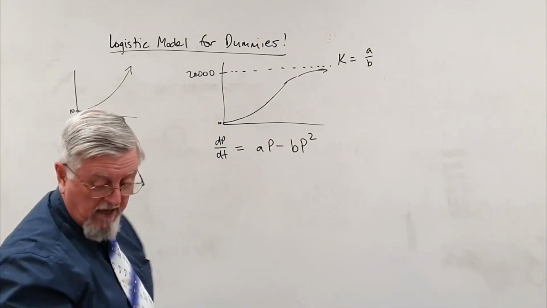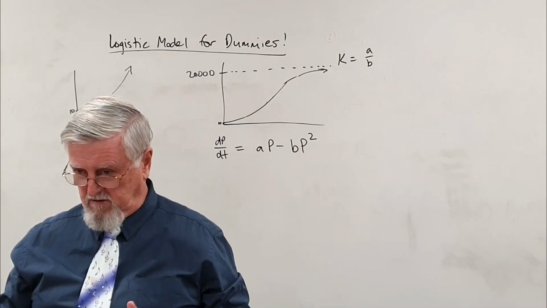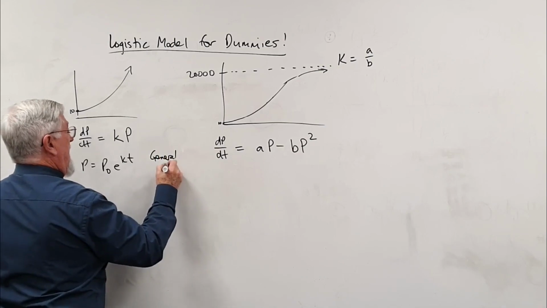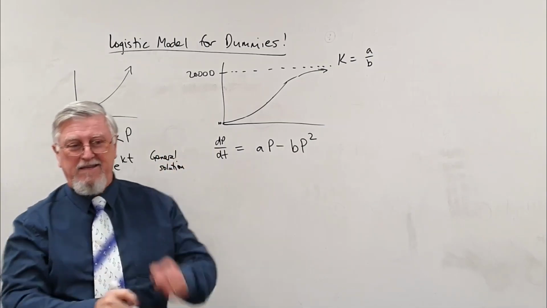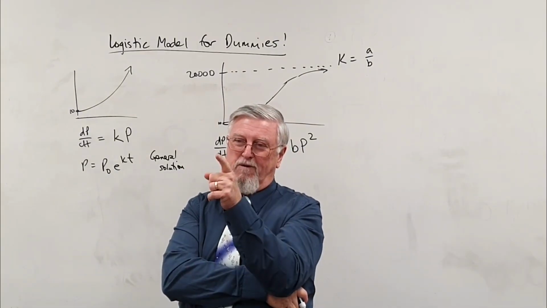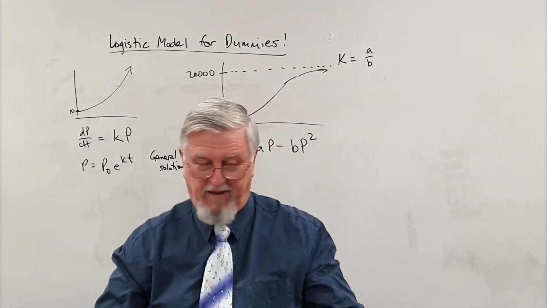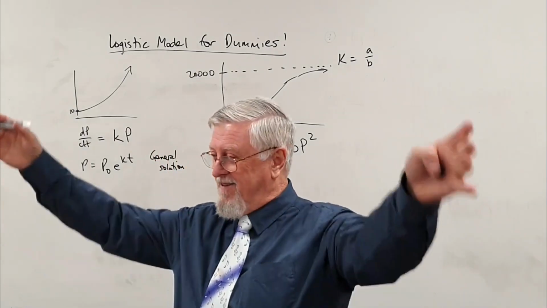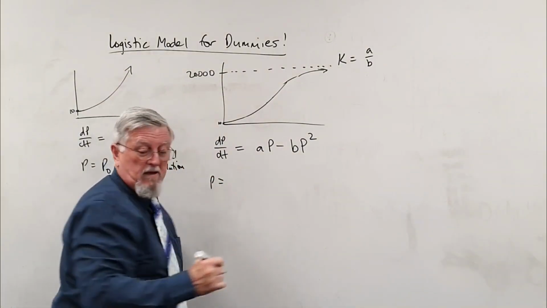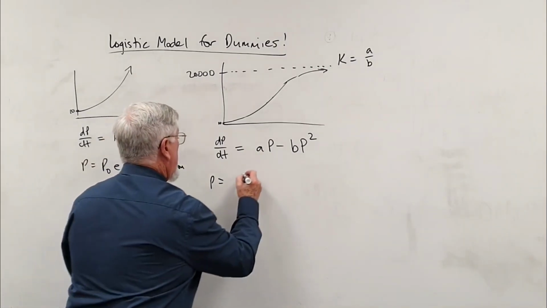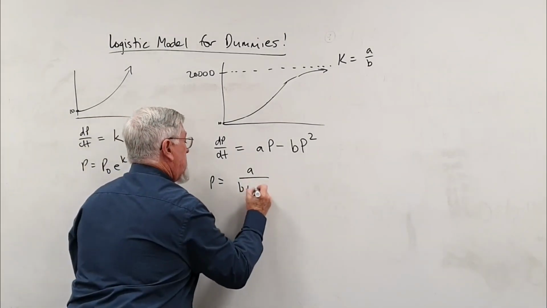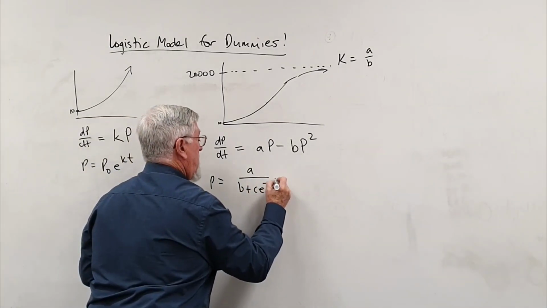So we want to rearrange that into the equation that we want, which is a general solution. So this is what we talk about here, the general solution. Now, this is one case where I need to show you where we're going before we do it. Okay? Radical for me for teaching. Usually I'd rather have that moment when you go, I got it, that's what it is. This one I'm going to write up what it is. Population is, let me think which way I'm going to write it. I'm going to write it that way: P equals A on B plus C e to the minus AT.